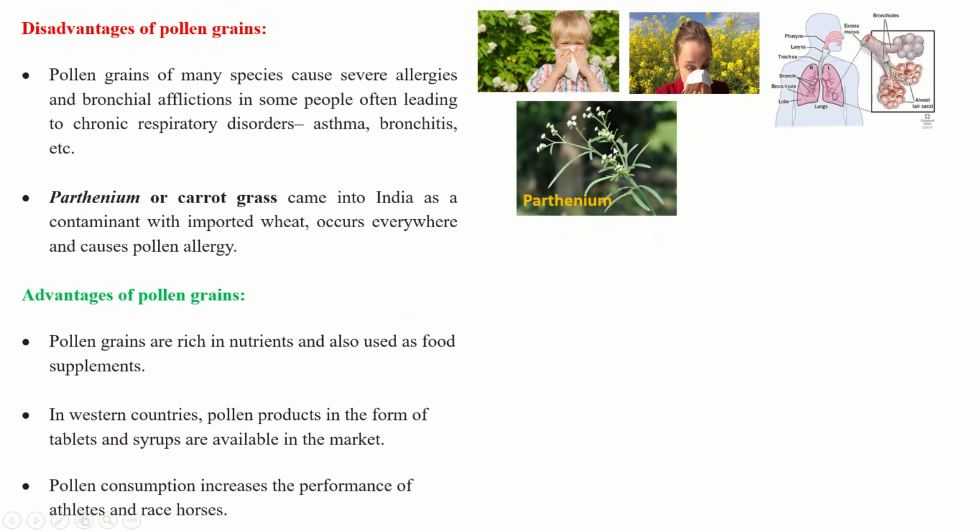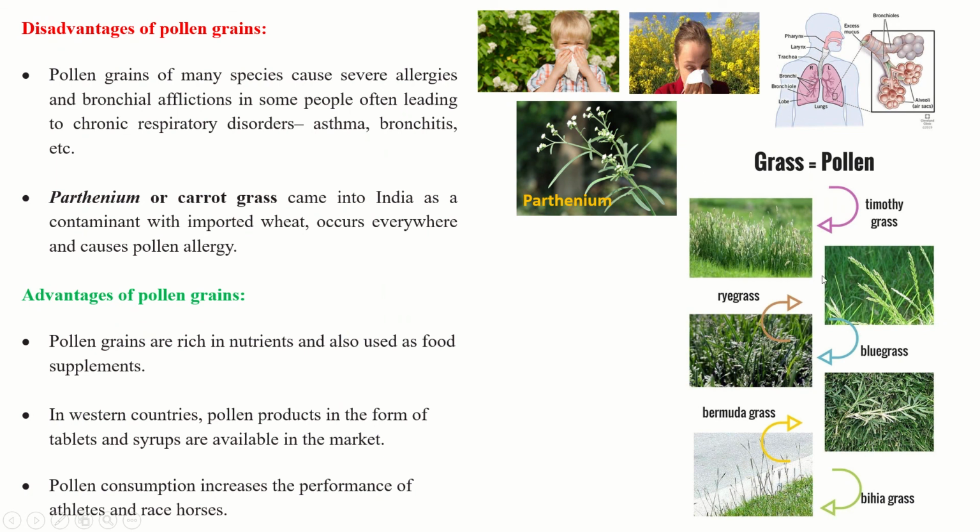So this is the Parthenium plant whose pollen grains cause severe allergy to most people. These are some grasses which are allergic. If you walk into these grasses and you sneeze, avoid walking into them. If you start sneezing, that means you have an allergy to those pollen grains.